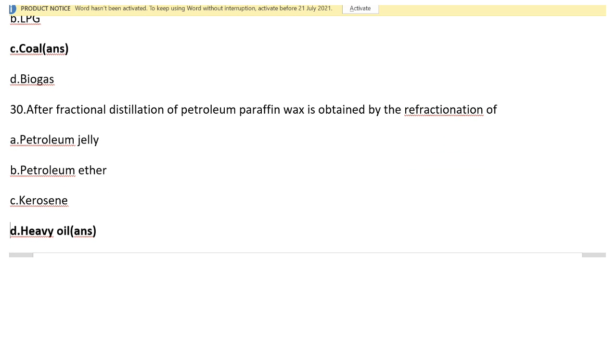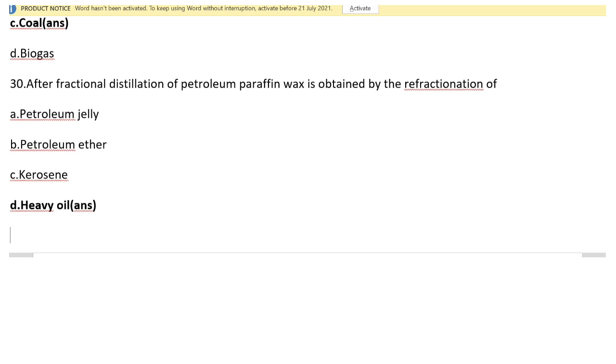After fractional distillation of petroleum, paraffin wax is obtained by the refraction of heavy oil.